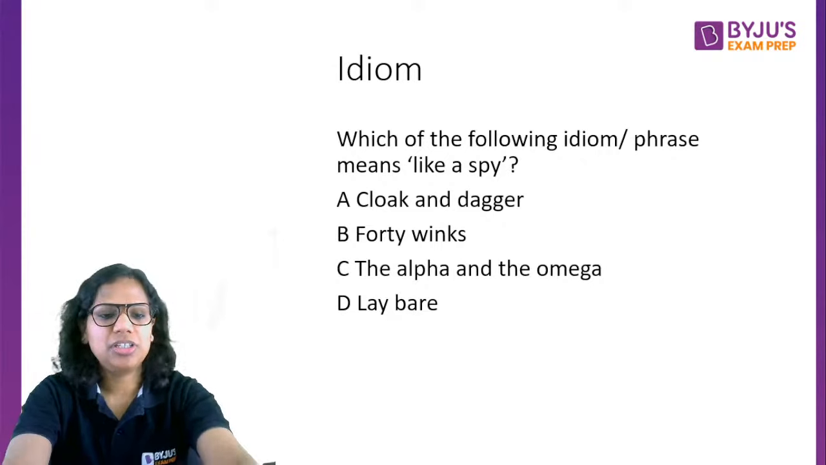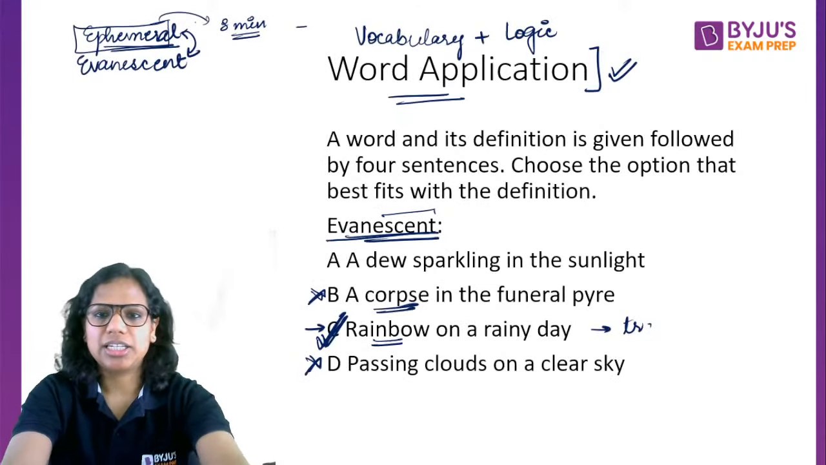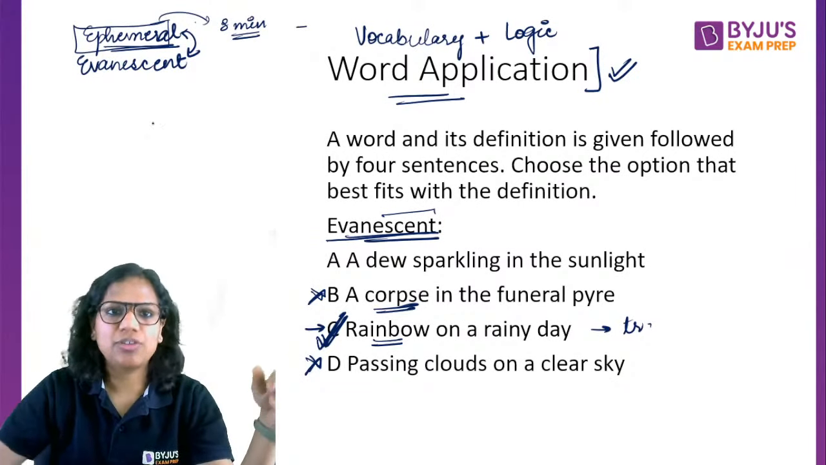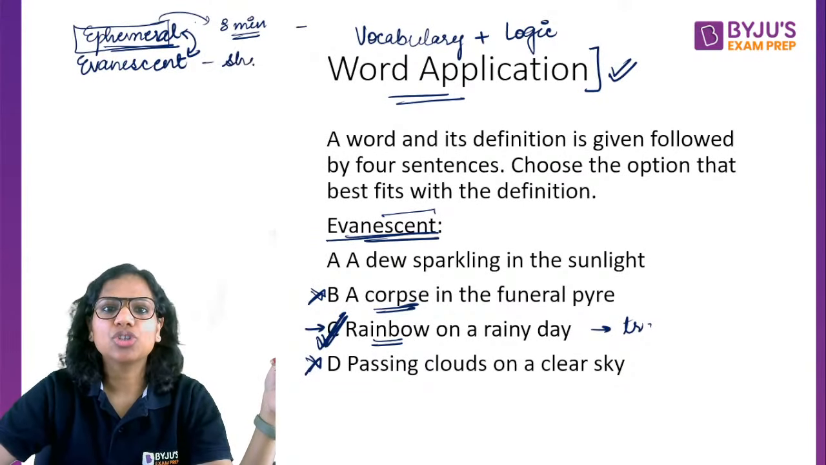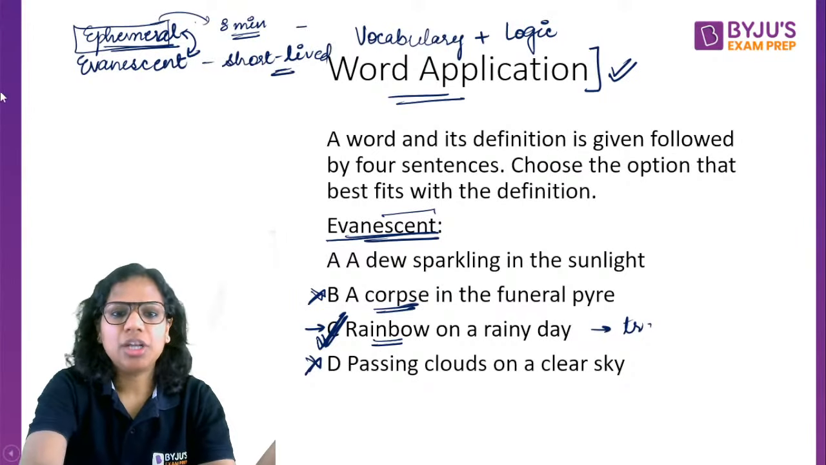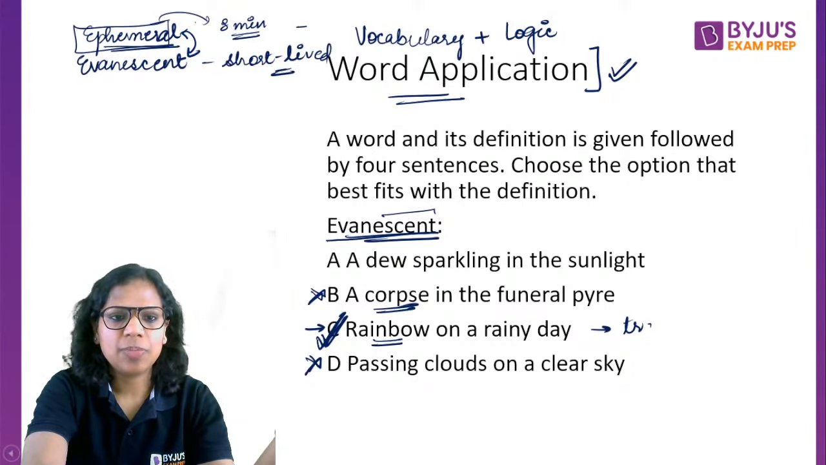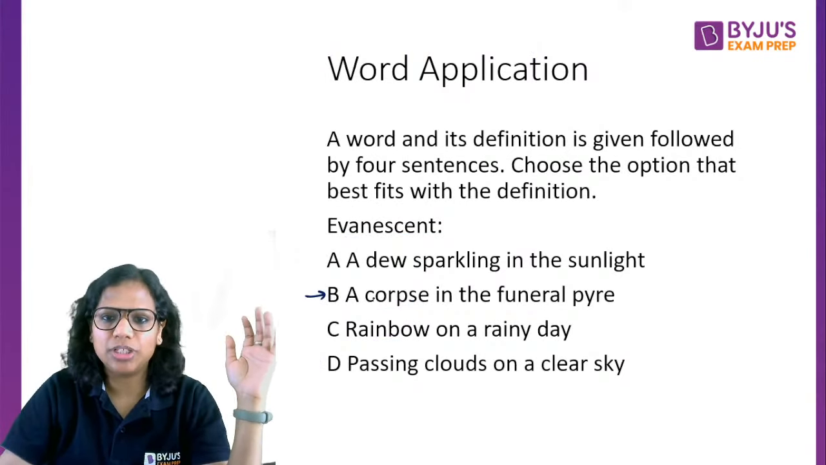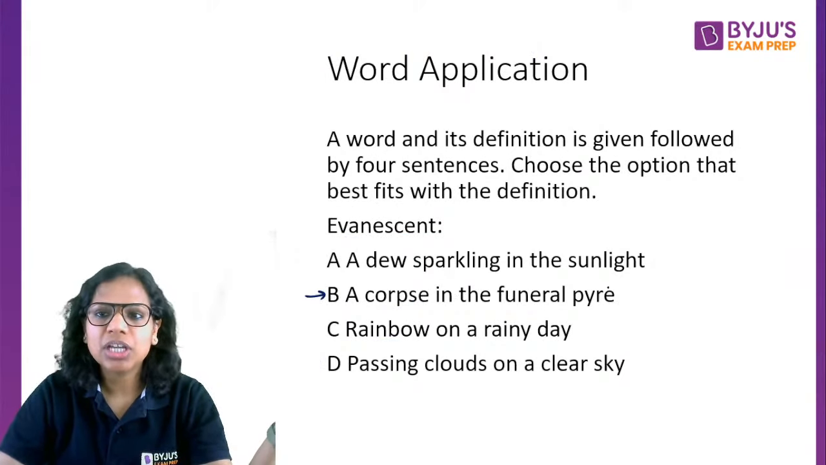Okay, Makarand is saying, please explain this again. Right. So, we were discussing the meaning of this word evanescent. Evanescent means something that's very short-lived, right? Something that's very transitory. Now, we had four options. Two of them were easy to eliminate. B was the easiest to eliminate. A corpse in the funeral pyre, right?